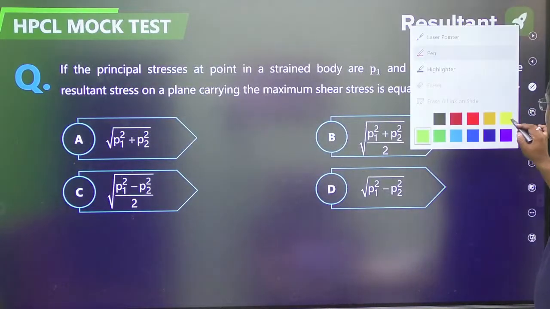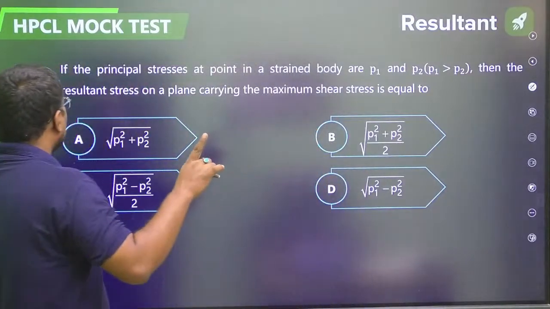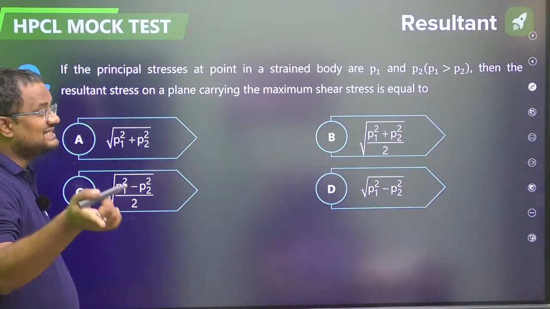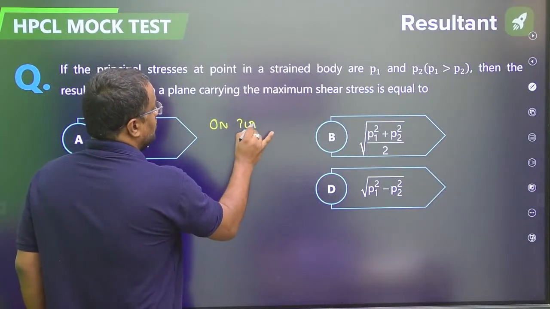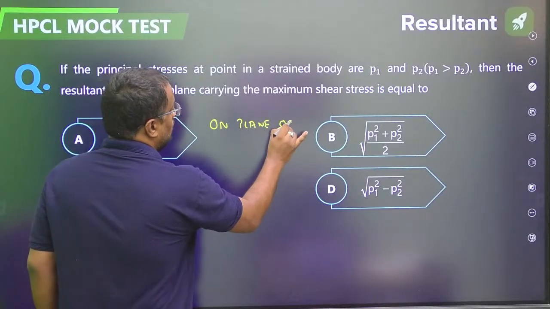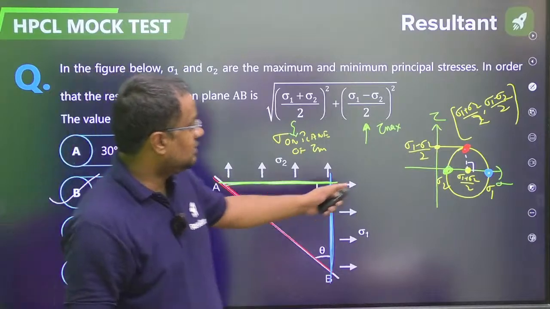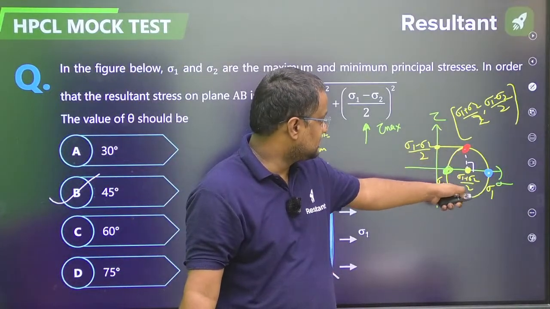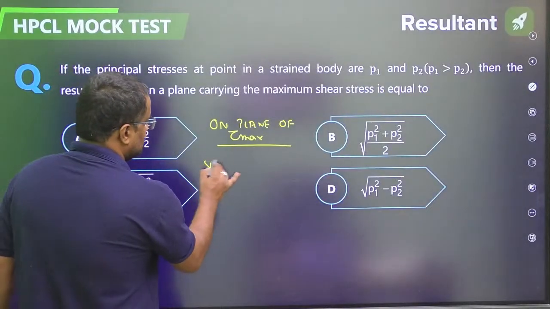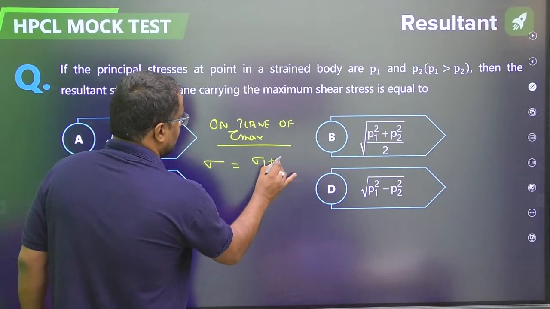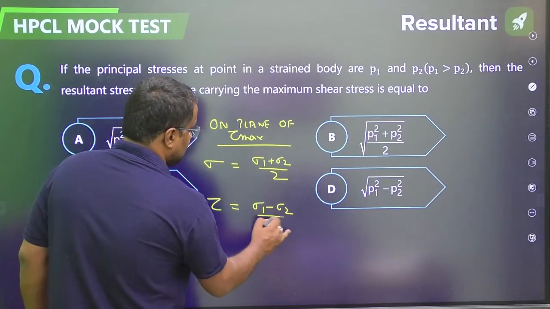Okay guys, now this one. If the principal stresses at a point in a strained body are P1 and P2, then the resultant stress on a plane carrying maximum shear. Guys, on the plane of tau max, I just told you in the first question, the normal stress is (sigma 1 plus sigma 2) by 2 and the shear stress is (sigma 1 minus sigma 2) by 2.